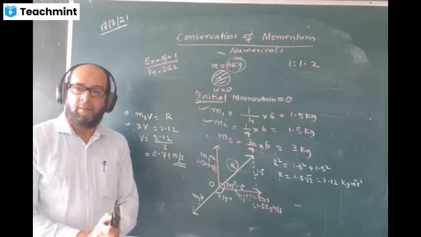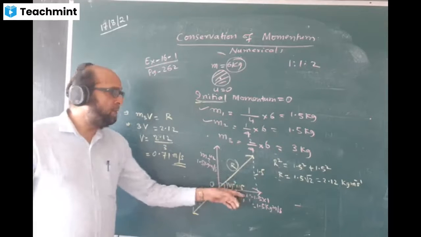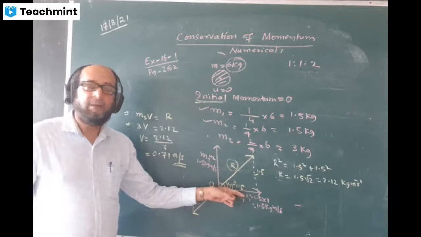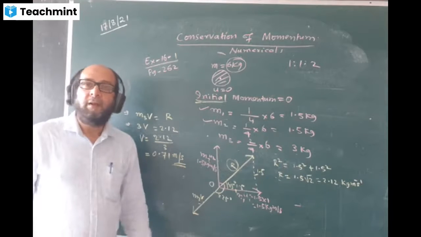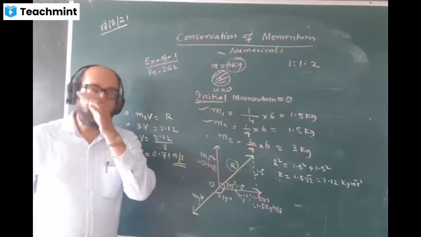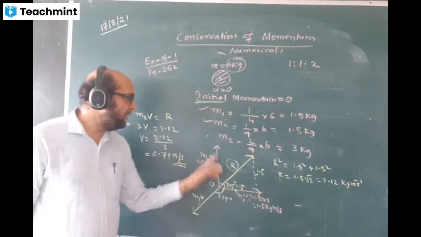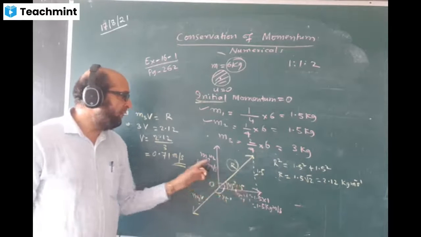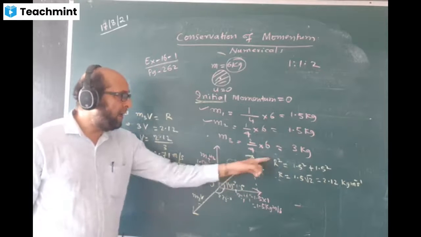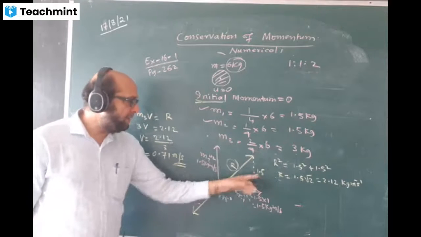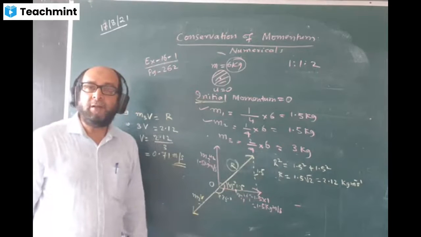So that R part. These are the two momenta. No, wait, I'll tell you like this. Last time I taught you how we can have a resultant answer coming 0 with 3 vectors at a point. This is one vector, this is another vector. First, we will find the resultant of these two. The resultant will come in between the two of them. R I will find by Pythagoras, because the angle between them is 90 degrees, as the question says.